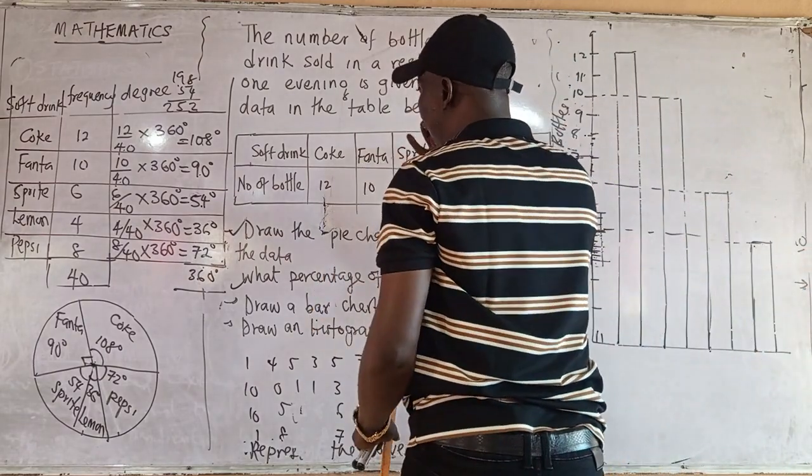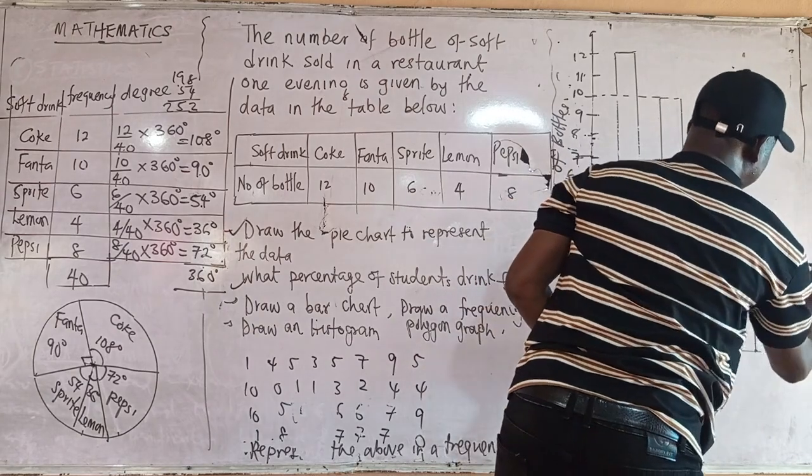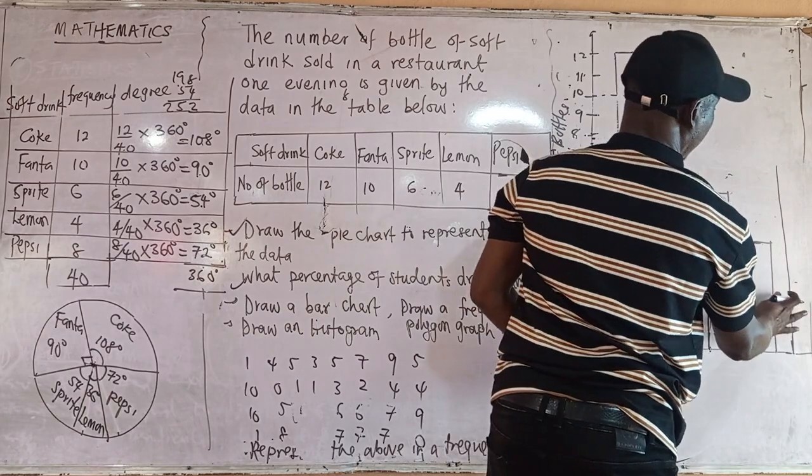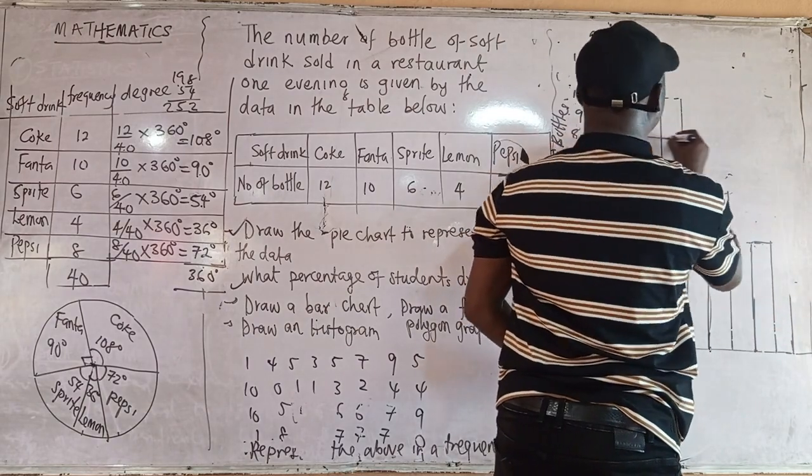Then lastly, we draw what? 8. Abina, 8 is the last one. So leave another space, then draw 8. 8 should go up to what? 8.